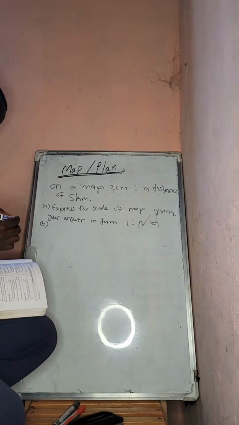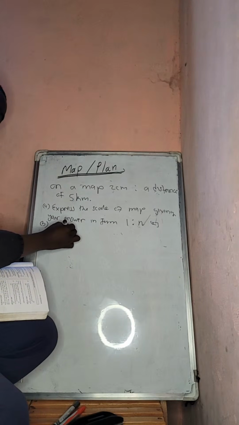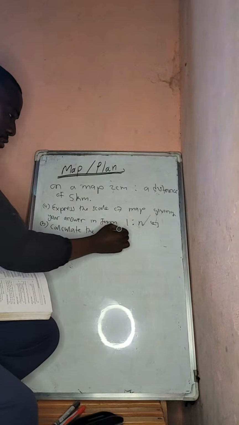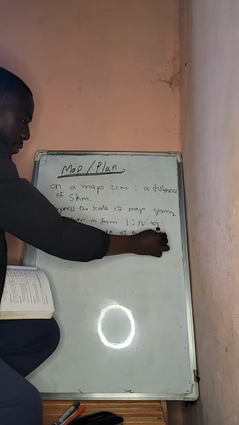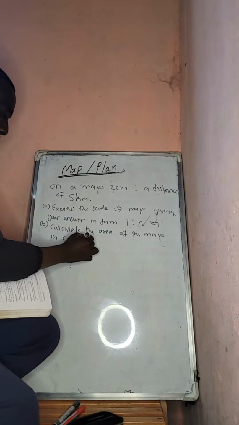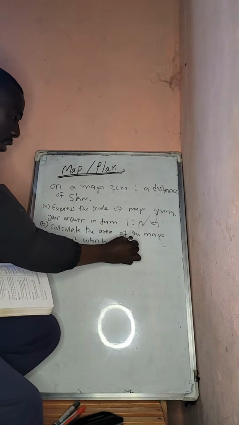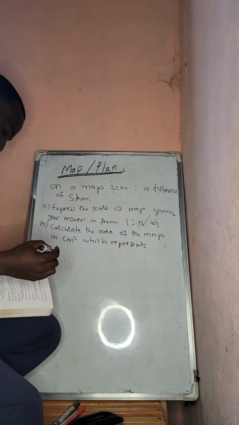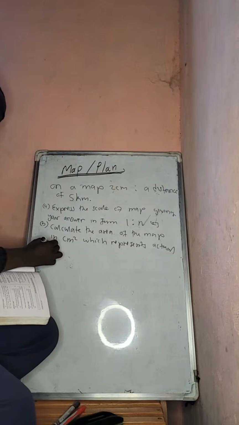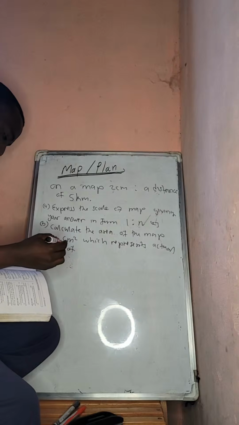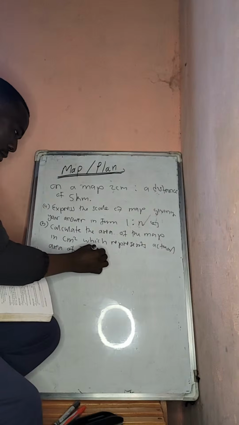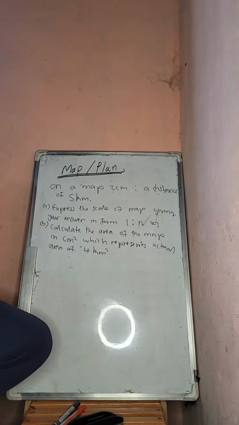Then part B of the question: calculate the area of the map, in centimeters squared, which represents an actual area of 4 kilometers squared.